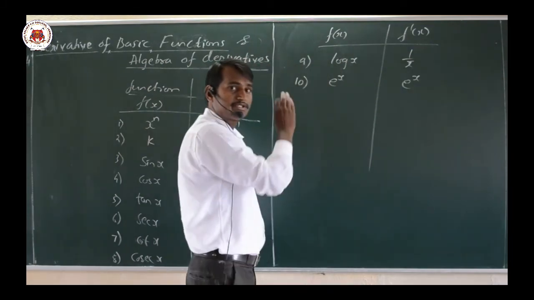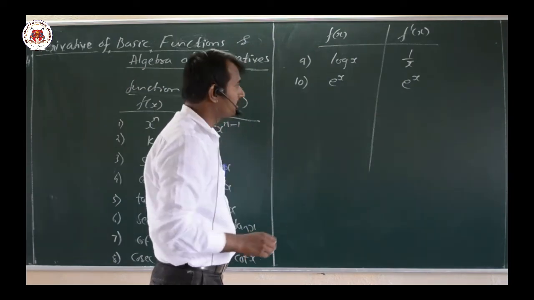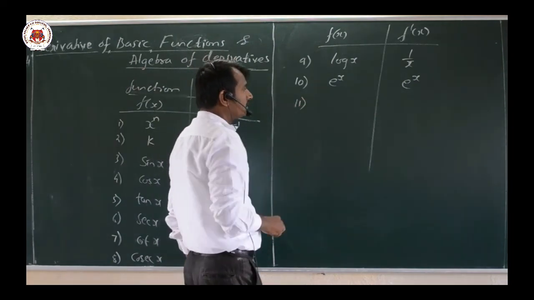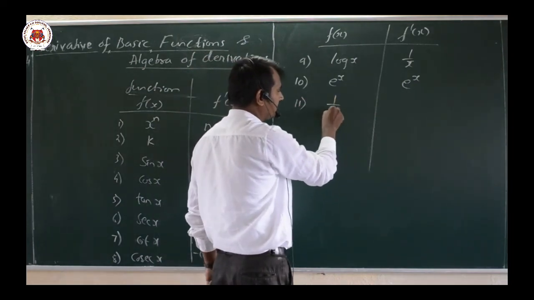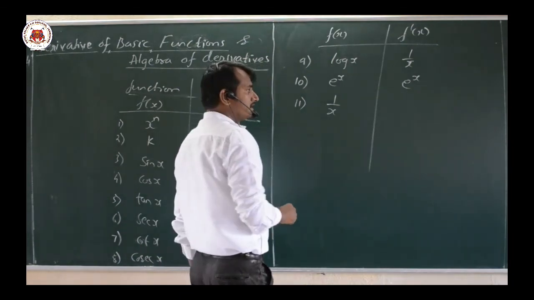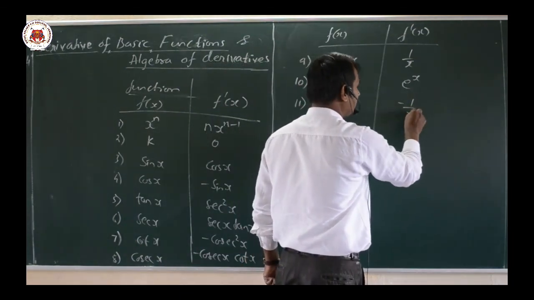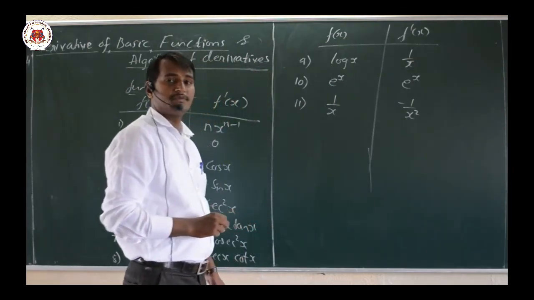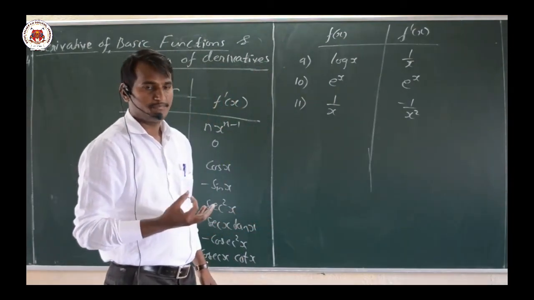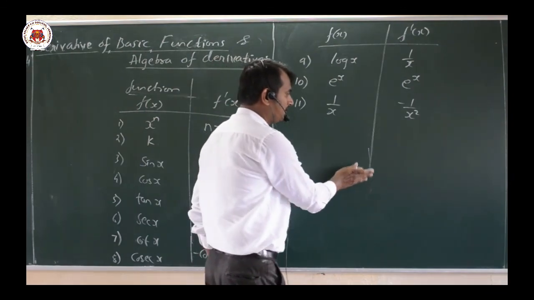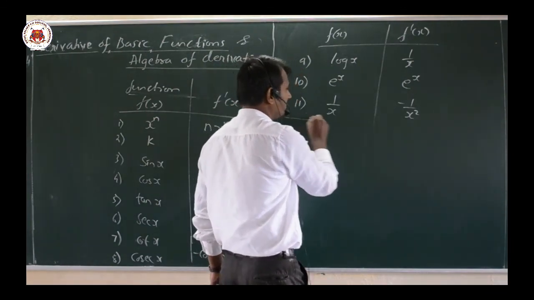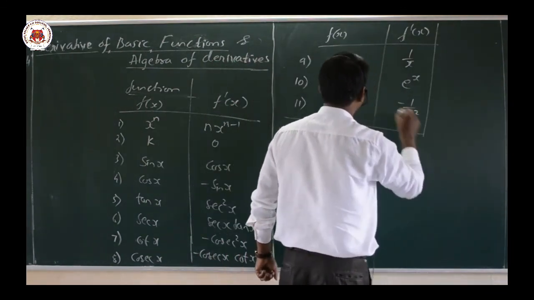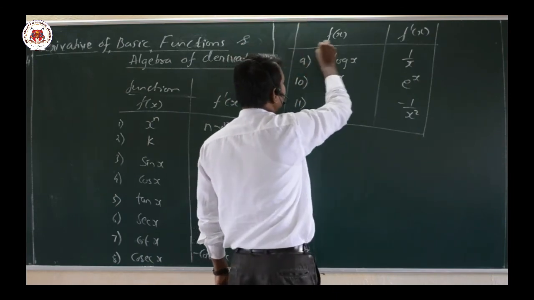Then the 11th one is 1 divided by x. If it is 1 by x, then we have minus 1 by x square. These are all the formulas of derivatives. These are very important.